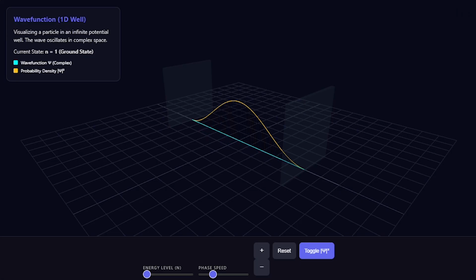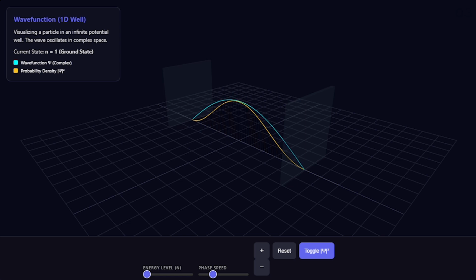This is the ground state, n equals 1. Notice it has no nodes, points where the wave function is 0, inside the boundaries of the well. Toggle the probability density to see the magnitude squared of the wave function. This represents the likelihood of finding the particle at a specific position. Observe that for n equals 3, there are 2 nodes where the probability of finding the particle is exactly 0.